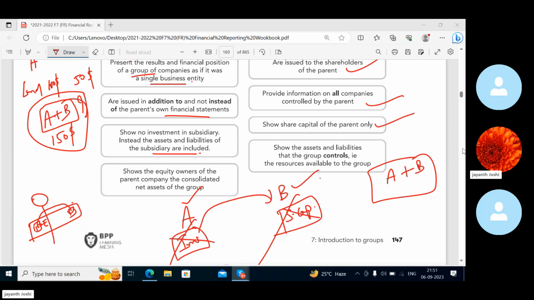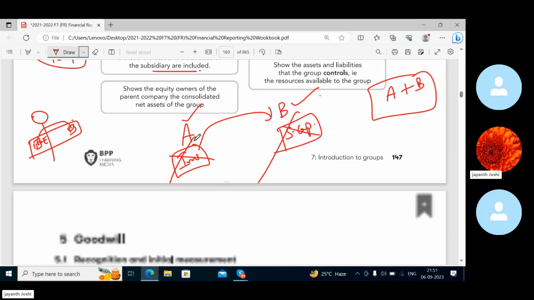Okay, let's continue now. So it's very clear, if A has invested some money in B, let's say A has in the share, the journal entry for A's investment in B will be what? Investment in subsidiary to cash, right? And what will be the entry for the subsidiary company? It will be cash to share capital, right?